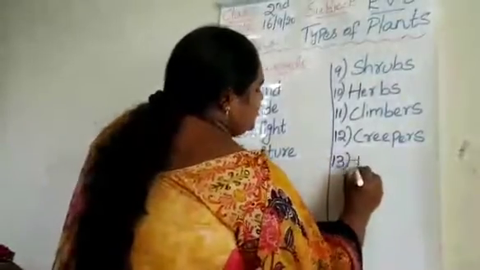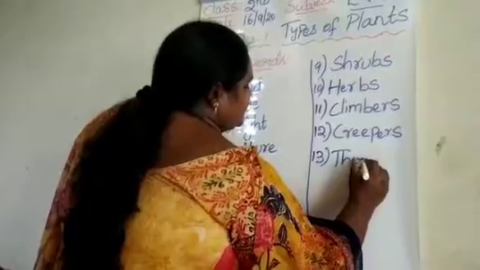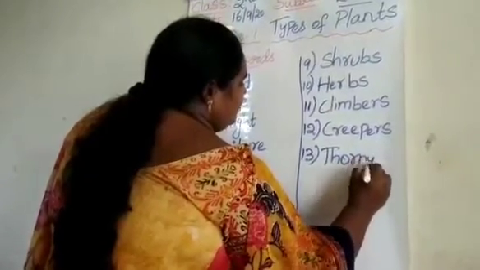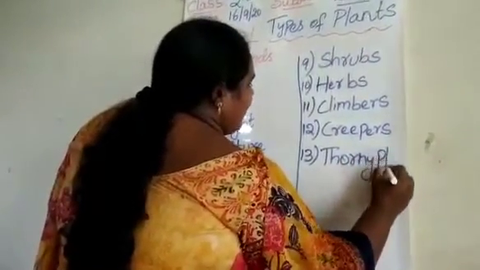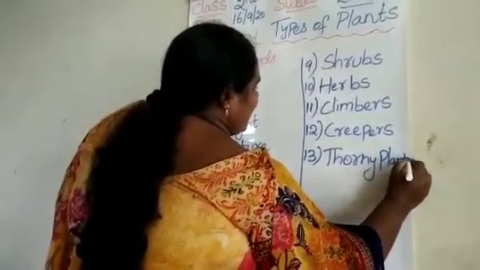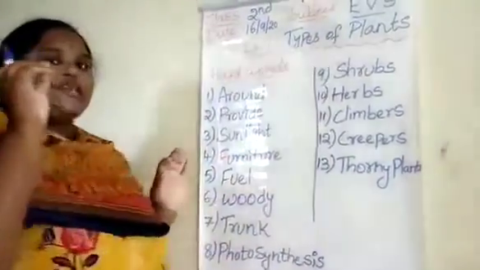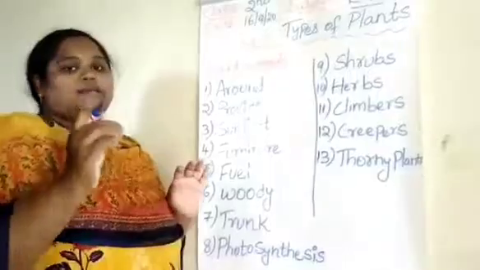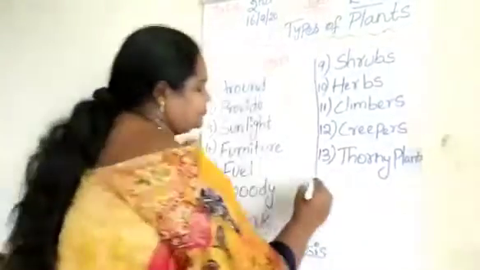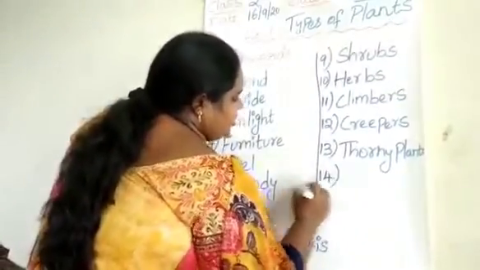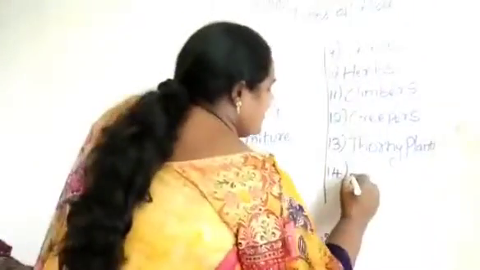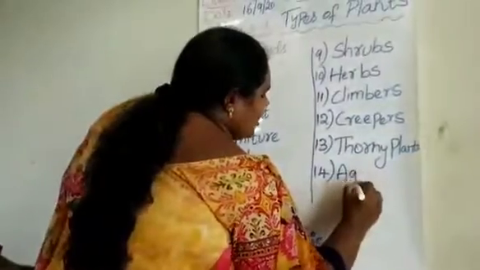13th one, thorny plants. T-H-O-R-N-Y. Thorny plants. P-L-A-N-T-S. Means they have thorn-like structures on their body like cactus and rose plant. 14th one is aquatic.